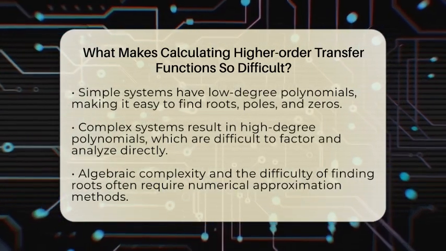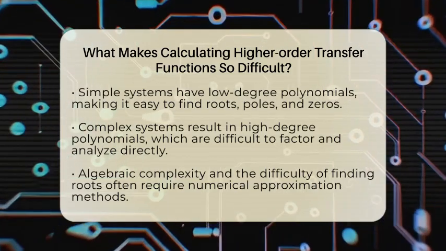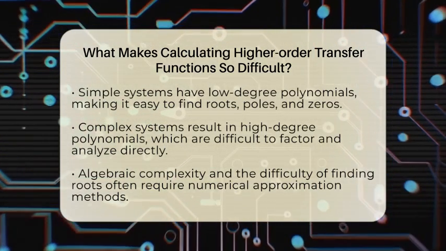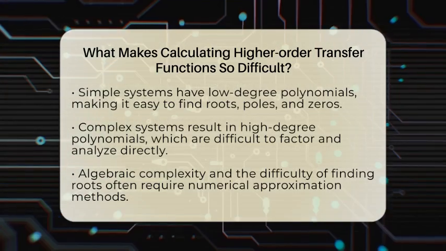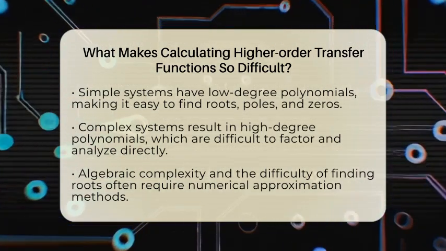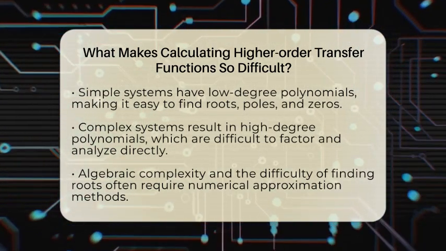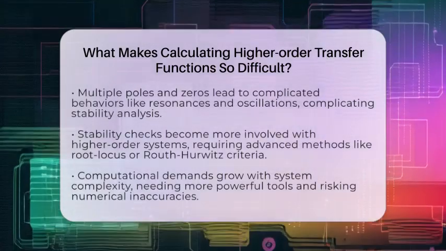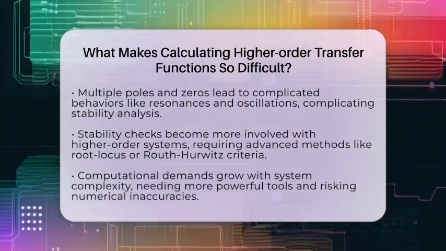Another difficulty comes from multiple poles and zeros. When many are present, their interactions can create complicated behaviors. These include resonances, oscillations, or slow responses that are tricky to predict. Analyzing how these poles and zeros influence system stability and response becomes more complicated as their number grows.